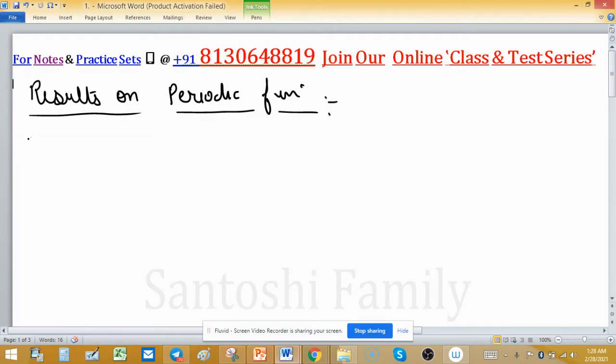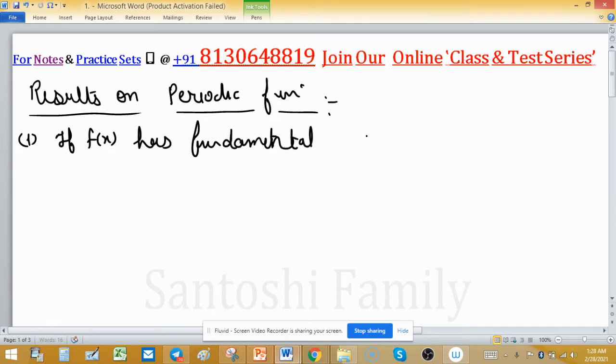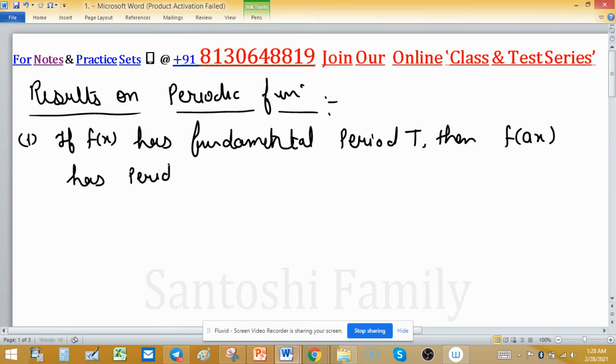First result is: if f(x) has fundamental period T, then the period of f(ax) is T upon mod a, because a can be either negative or positive, so the period is always positive. You can mention here T is greater than 0.